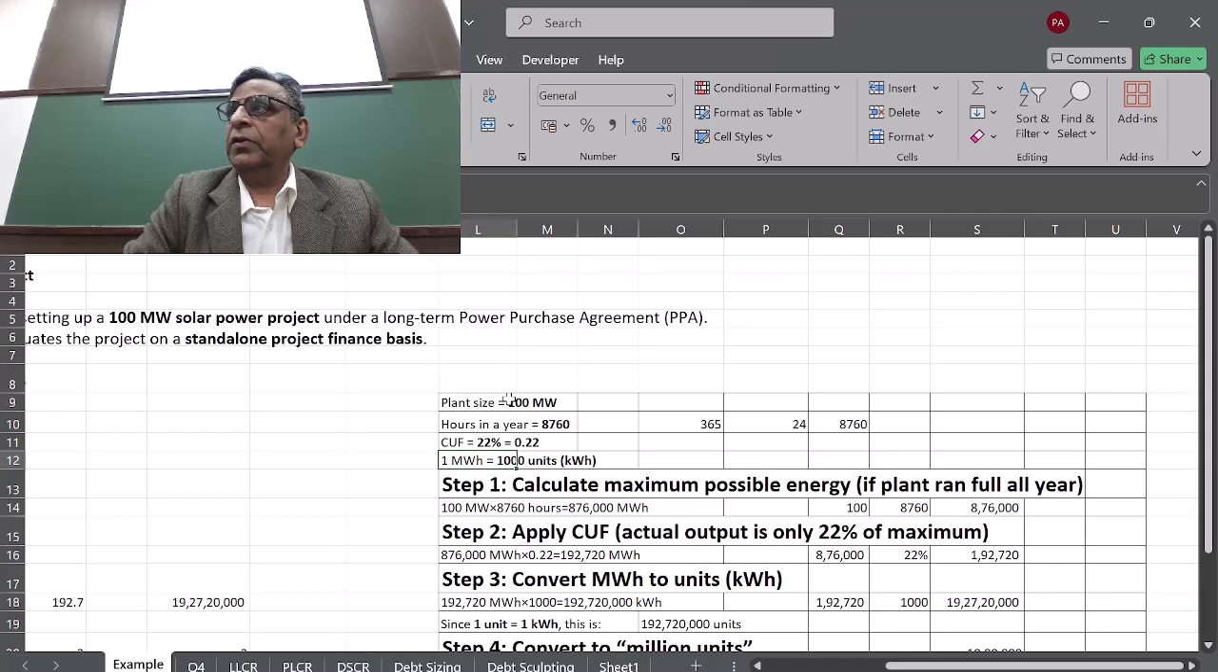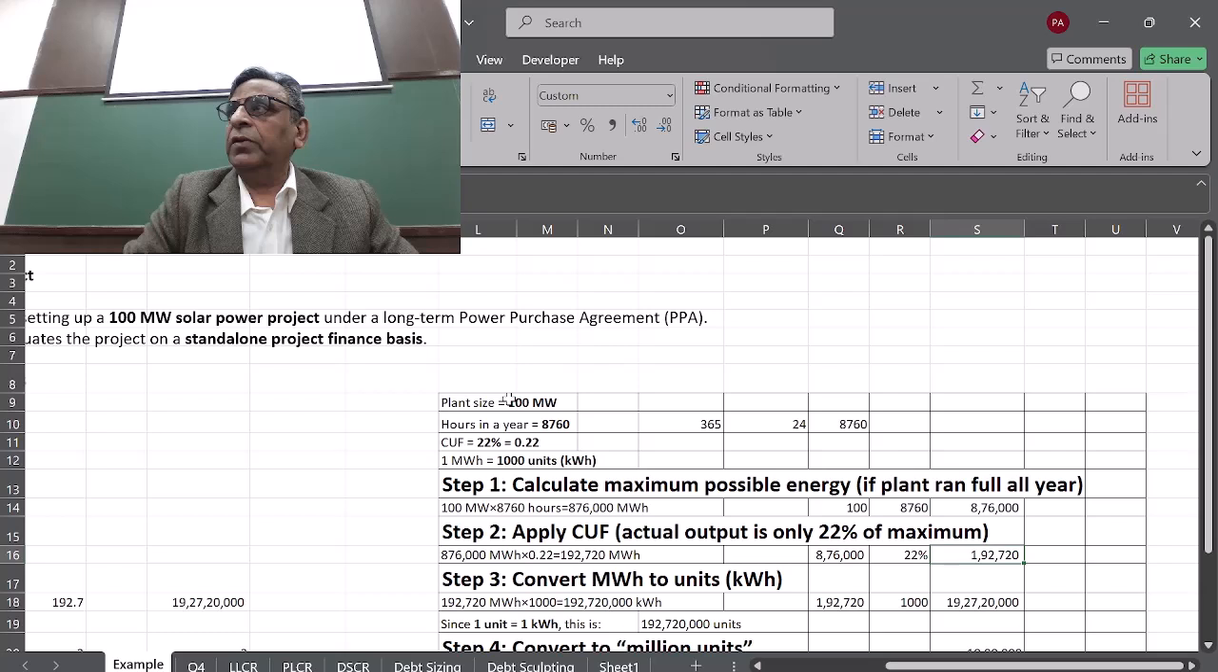And 1 megawatt is equal to 1,000 units. 1 megawatt can be converted into 1,000 kilowatt, and 1 kilowatt-hour is 1 unit. When we consume power in our house, we always talk about units, how many units you are consuming. So that is a unit here. Then we multiply 100 into 8,760. 100 is the megawatt, and 8,760 is the total hours in a year. So the total maximum possible energy generation theoretically is 8,76,000. Then we take 8,76,000 into 22%.